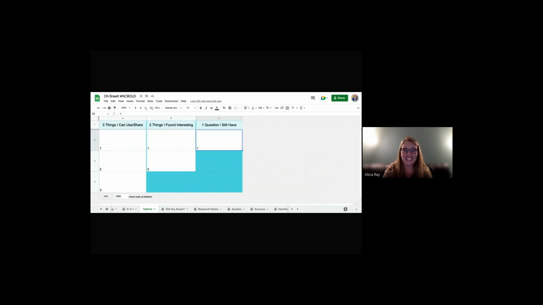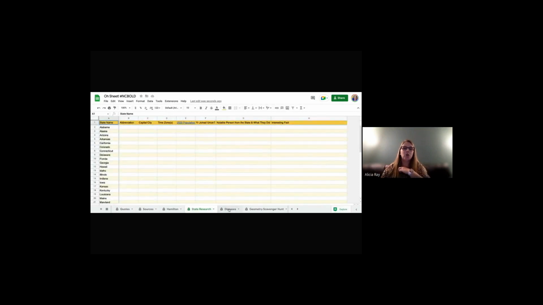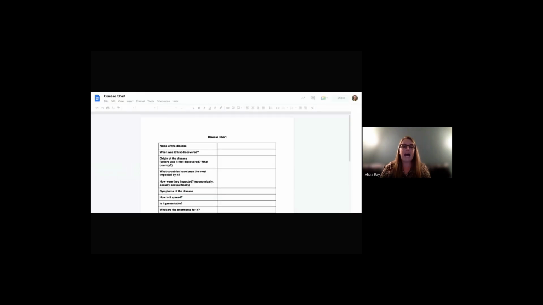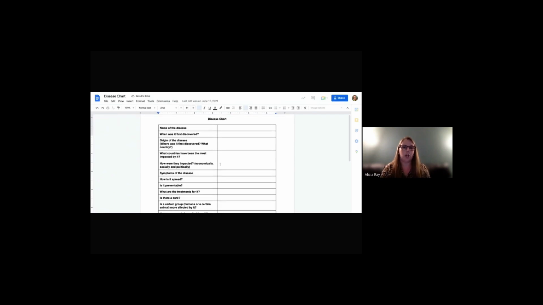All right, excellent. So we've gone through two big sections. So now let's look at state research and diseases. So what happens whenever I have a student that's doing some amazing research like this? So I'm going to click on this disease chart. And I had a 7th grade social studies teacher talk about epidemics and pandemics. And this was the disease chart that students did research with, okay?